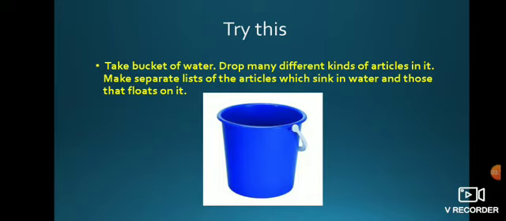Understood? You should do this activity at your home. After that, make a separate list of which articles float on the water and which sink into the water.